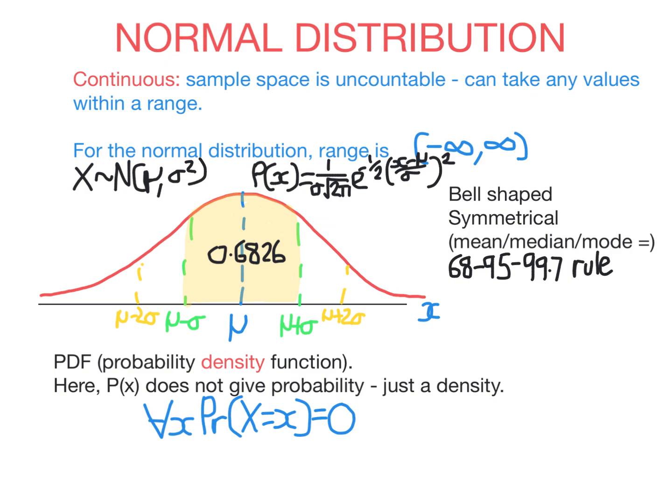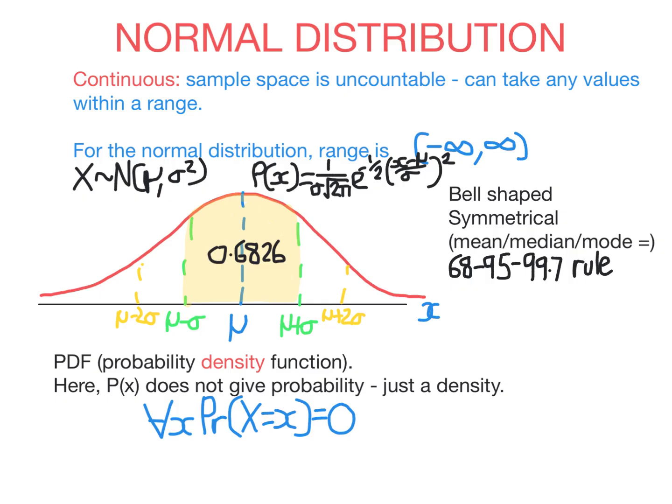The probability that you're exactly 178 centimeters is impossible, because it could be 178.001 or 177.9975 or whatever. So this function is just a density. It doesn't tell you the probability. The normal distribution is just one type of continuous distribution, but it happens to be the most important.